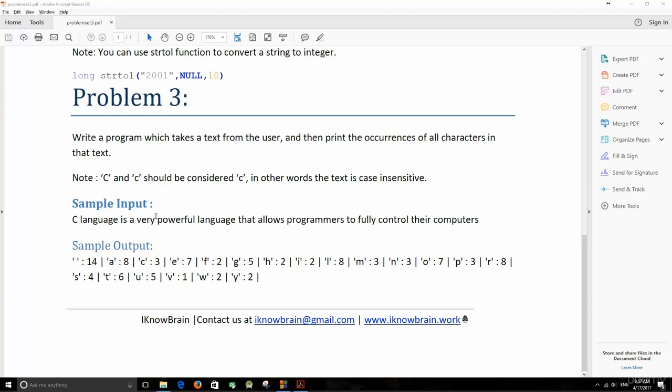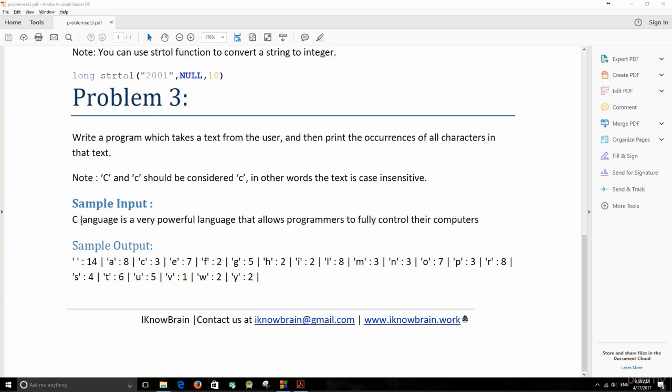So let's do that. Now, the first solution that comes to someone's mind is to iterate through all the characters. For every character, search for how many occurrences we have, and basically print that number out.